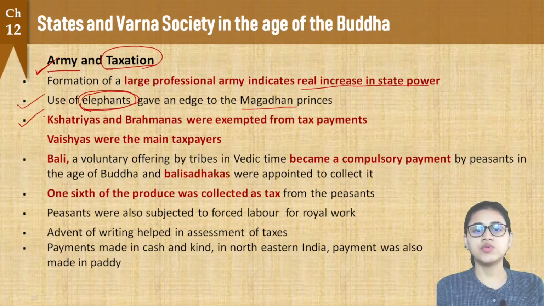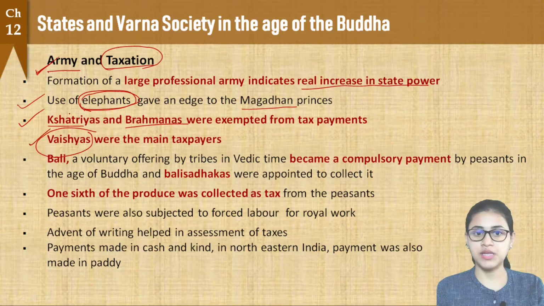Now from the records we have seen that Kshatriyas and the Brahmanas were exempted from tax payments. Alright, Kshatriyas and Brahmanas were exempted from tax payments, and the main taxpayers were the Vaishyas. Who are the Vaishyas? The peasants, mainly the peasants, and other taxpayers were included as Vaishyas, right? So they were the main taxpayers. Vaishyas were the main taxpayers.